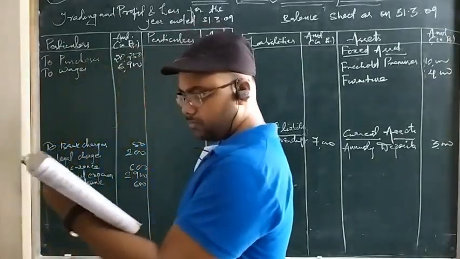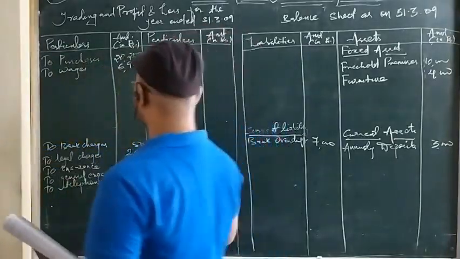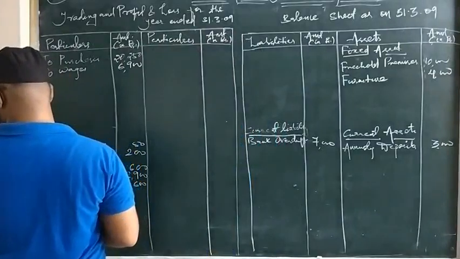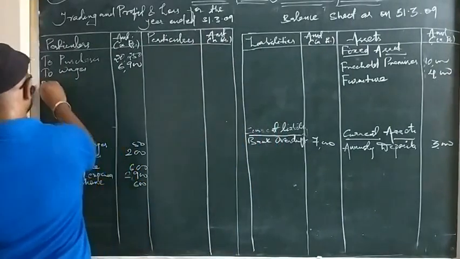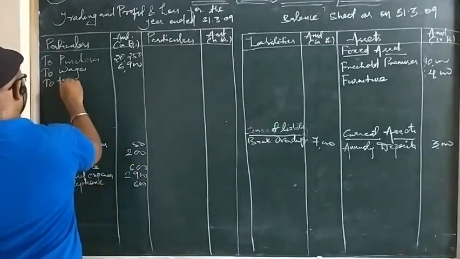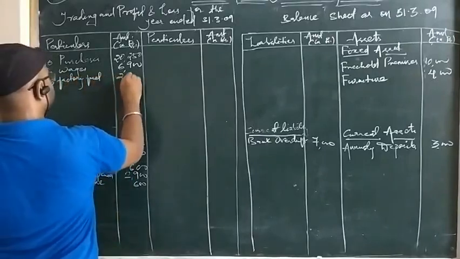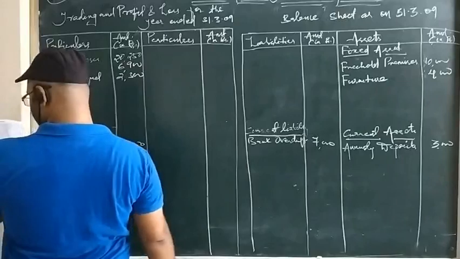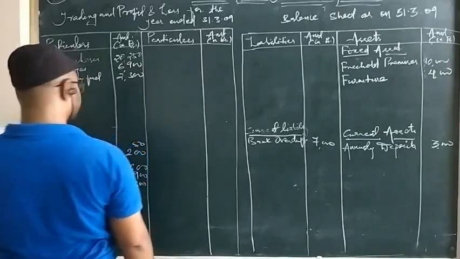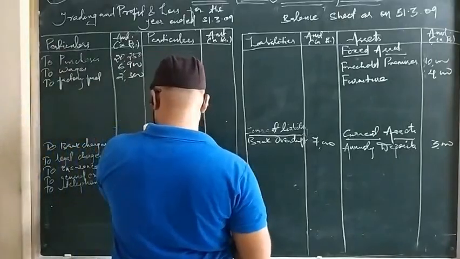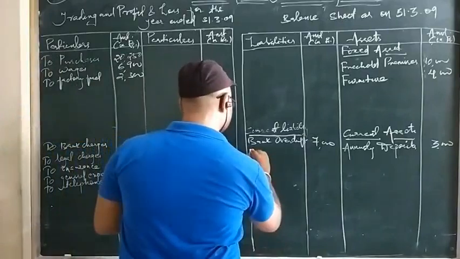Next, factory fuel. So it mentions factory. That means direct expenses. So factory fuel is 2,300. Factory fuel, 2,300. Then we have creditors. So creditors are a current liability. So creditors is 25,000.